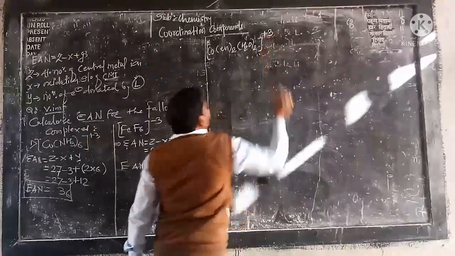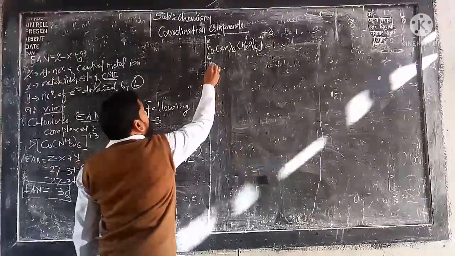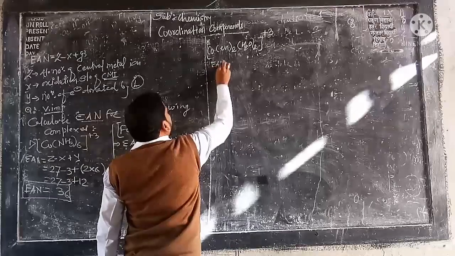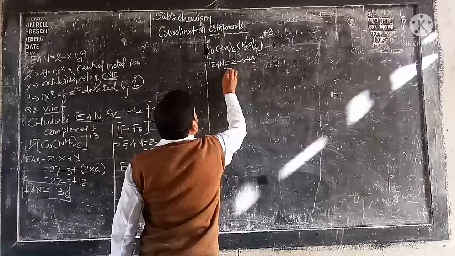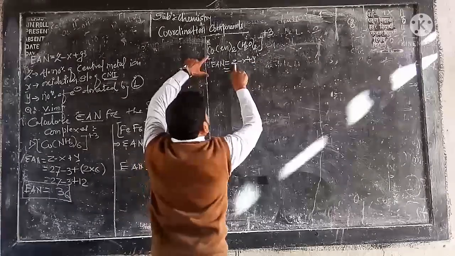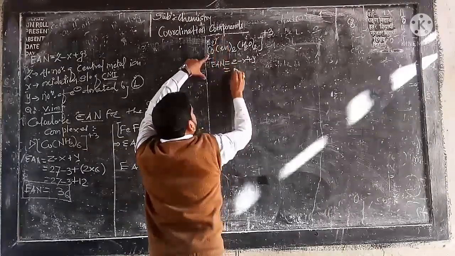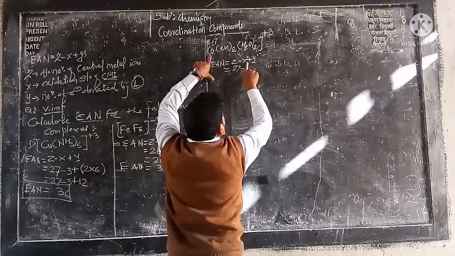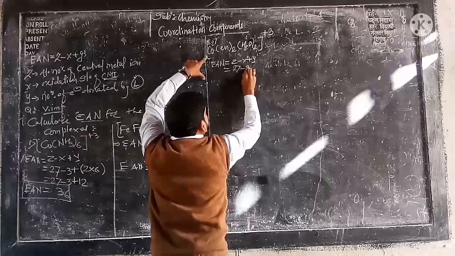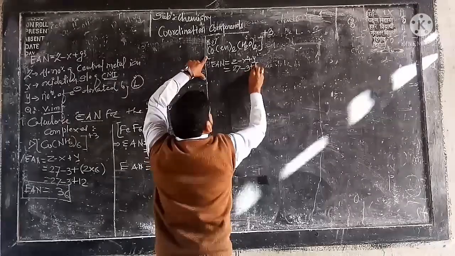Both are neutral, that's why I am writing here like this. So effective atomic number will be equal to Z minus X plus Y. How many Z? Atomic number of cobalt is found to be 27. So 27 minus X. X, what is X? Oxidation state of cobalt. Already we have calculated. It is 3 plus.